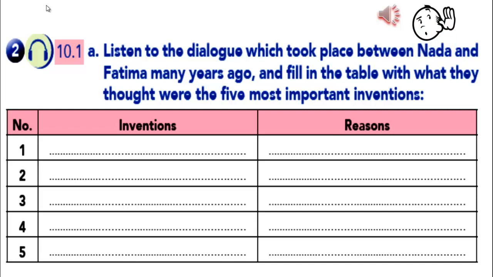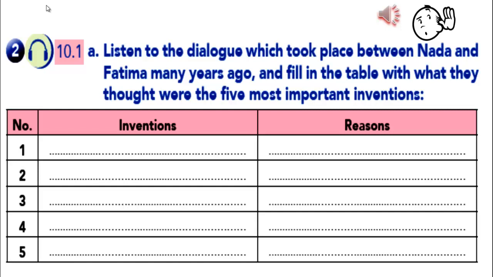Okay. What do you think were the 5 most important inventions in the last 200 years? The 5 most important? Well, I think one of them has to be the computer, because we use computers for everything. I agree. So what about the second invention? What do you think?